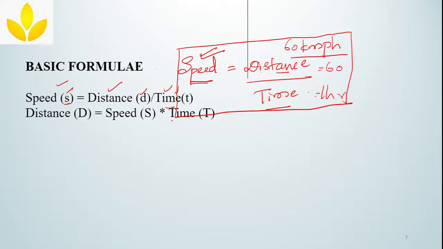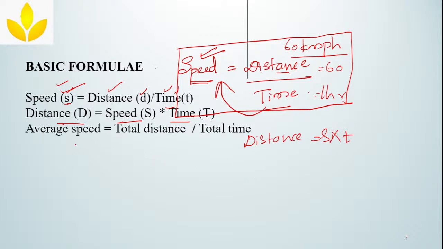Next, distance is equal to speed into time. Again, the reverse of it, this is equal to speed into time. Clear? Next, average speed. They may even ask you questions on average speed. How will you find average speed? You have to take the total distance divided by total time.